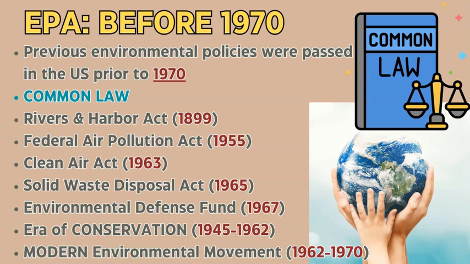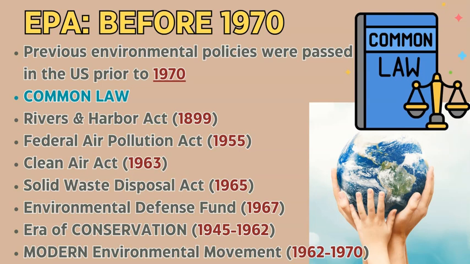Then we also had the first ever act covering the environment, which was the Rivers and Harbor Act of 1899, and then came in the 20th century various other acts looking at various means of pollution and waste, which is the Air Pollution Act of 1955, the Clean Air Act of 63, the Solid Waste Disposal Act of 65, and the Defense Fund for the Environment of 67.